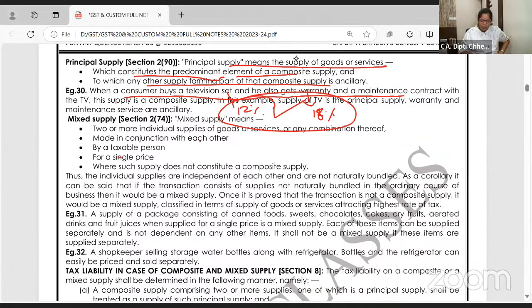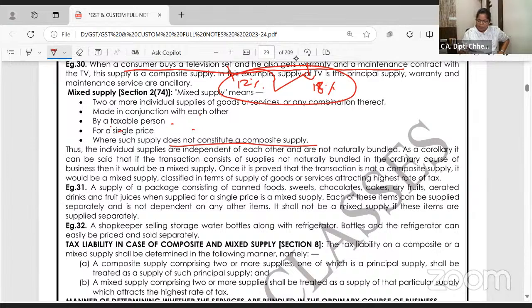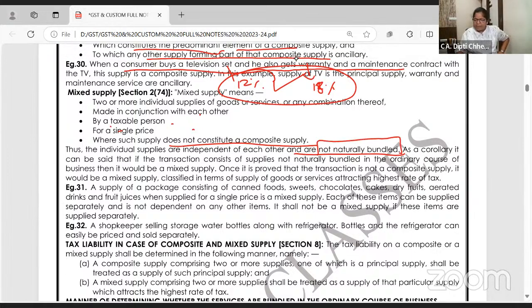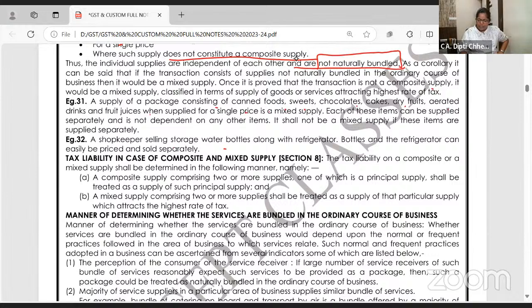Mixed supply: two or more products supplied by a taxable person, which are not naturally bundled and not complementary. Once it is proved, it's called mixed supply. Supply of packages like sweets, chocolate, dry fruit, all in one. A shopkeeper is selling a refrigerator and also selling water bottles. They are sold separately. But a water bottle comes under plastic items, 5% GST, refrigerator 18%. On the whole, how much will apply? 18%.